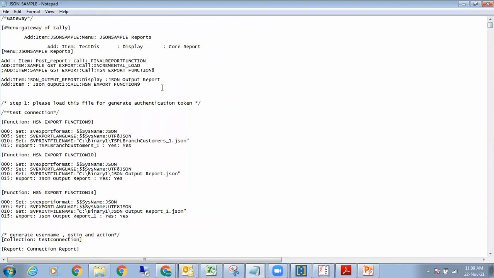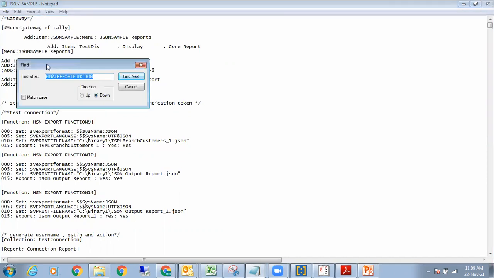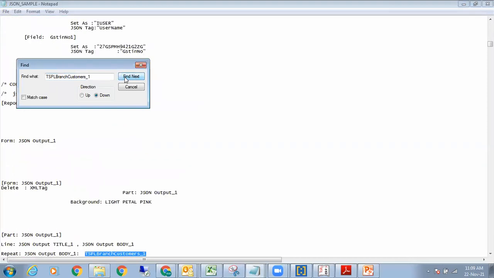In the TSPL branch customers one, again I go to edit and find it. What you have to do is, we have made the code, so you have to design how your API is going to be designed. I'll tell you what the trick is, and it is simply to fit your reports into it. Now, when I go down to TSPL branch customers one, I go down, and down, and down. I'm actually looking for that report.